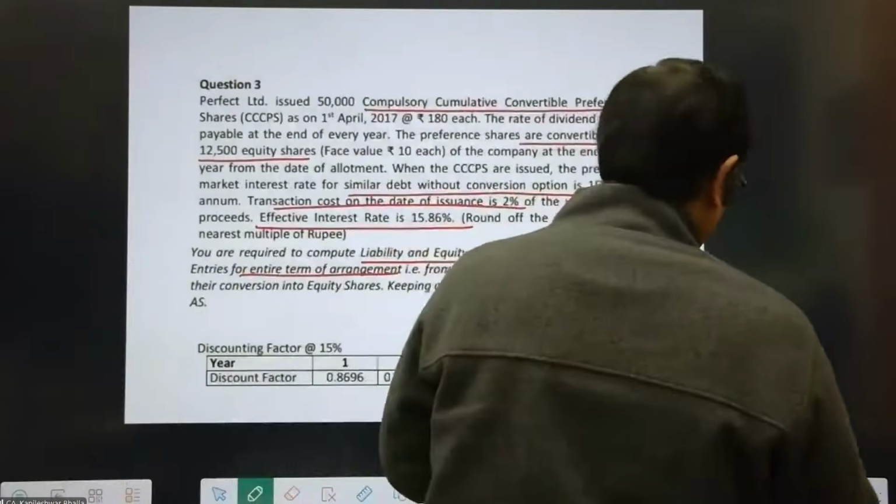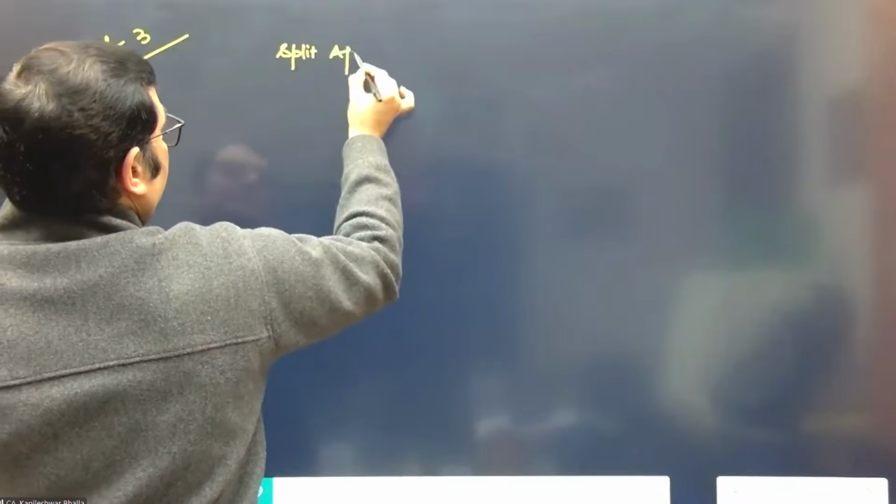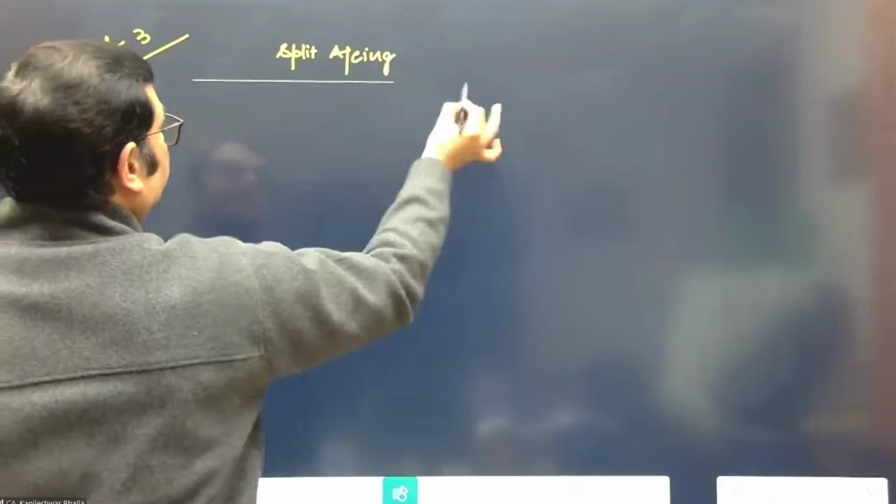Wonderful. So I think now we can work out the solution to question number 3. Now, in this case, we can see that there is a TC. So I think we need to apply my 3-step model. First, we do the split accounting. Then we allocate the TC between the two components. And then we will adjust the TC in the financial liability and then make the ratios. Let's begin. So we will first of all consider the split accounting.